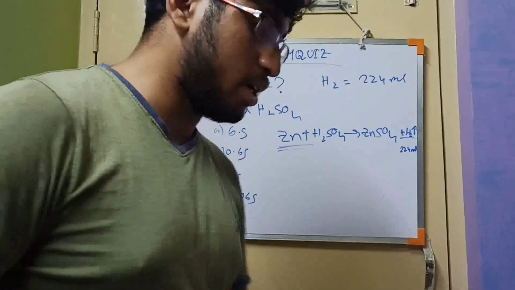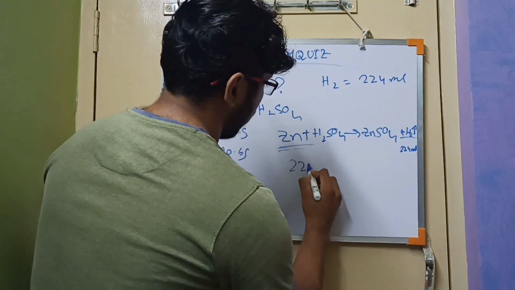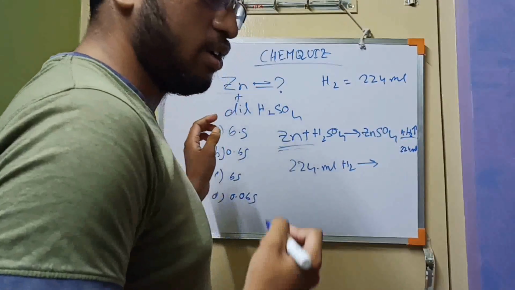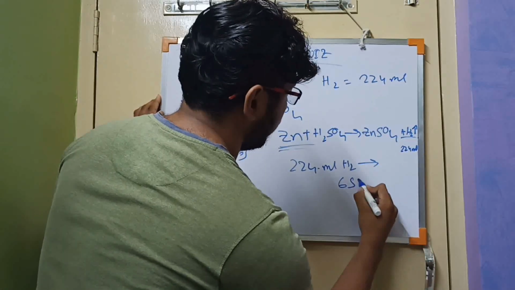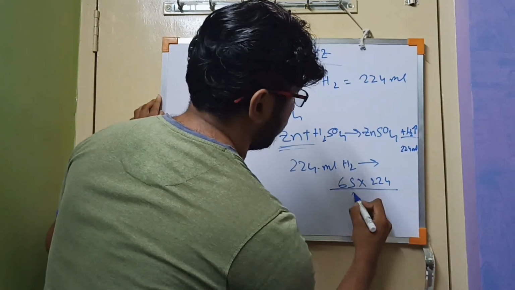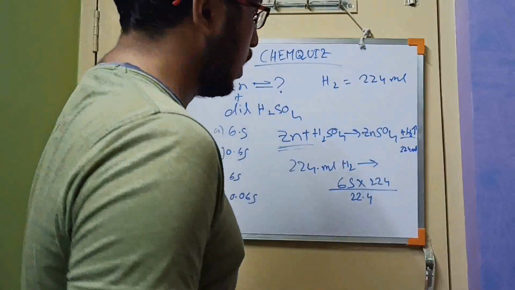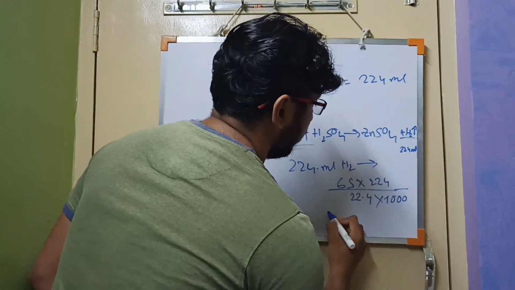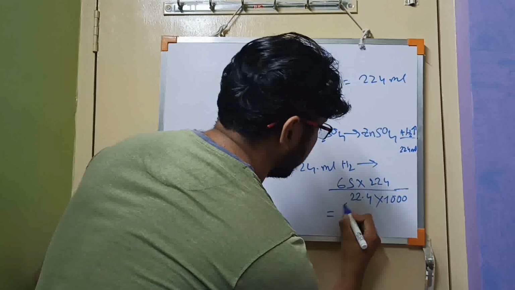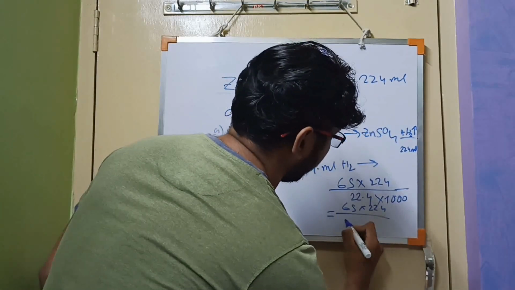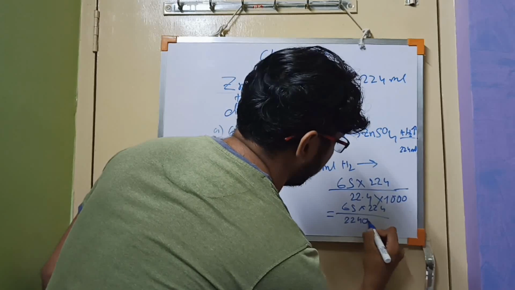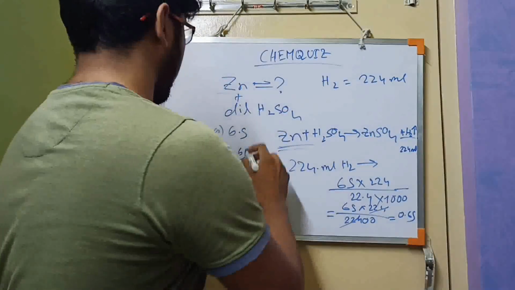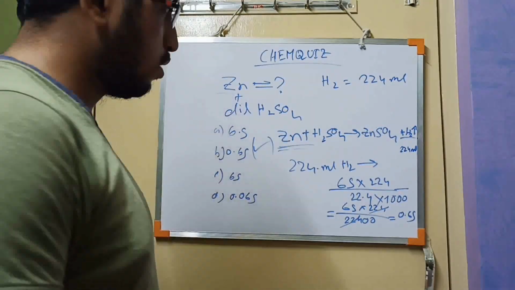So 224 ml of H2 should be obtained from 65 into 224 divided by 22.4. This is in liter, so you can take it as ml by multiplying with 1000, and now calculate it. 65 into 224, so the answer will be 0.65. The answer will be B. So that is the calculation.